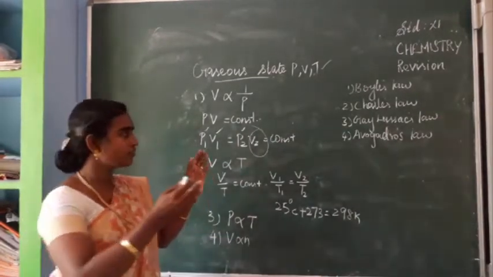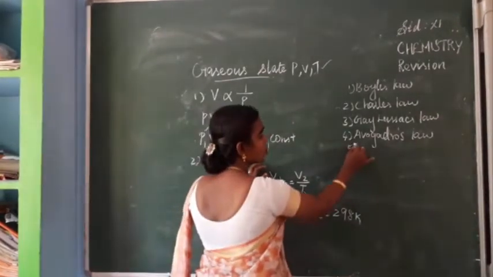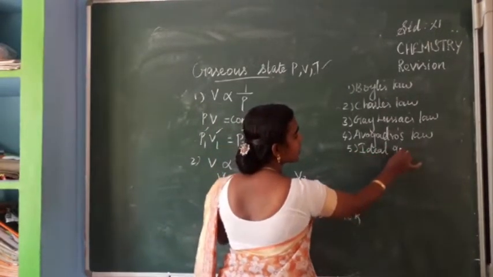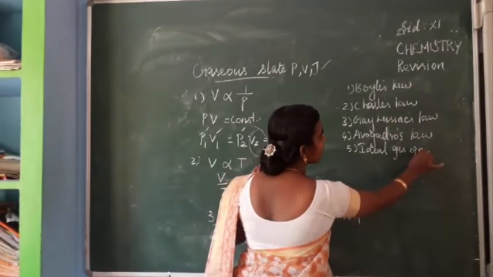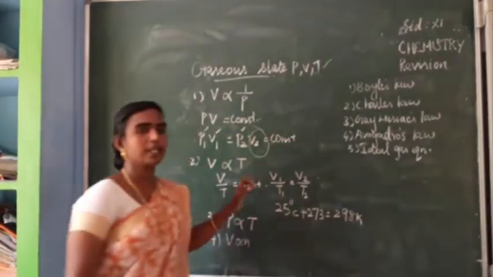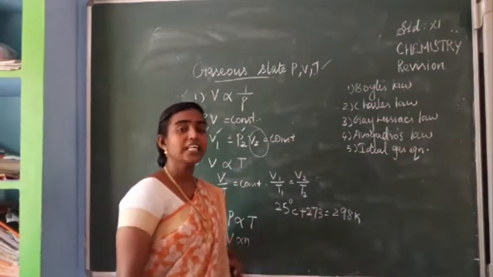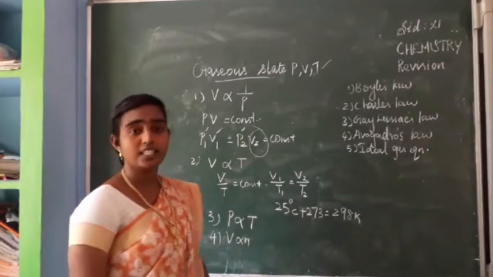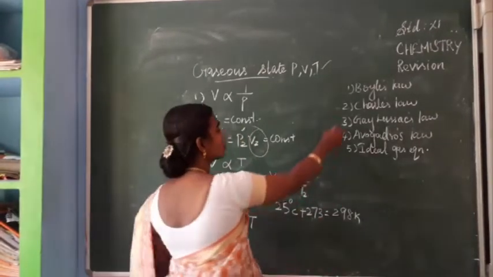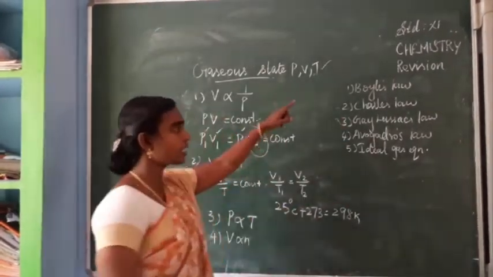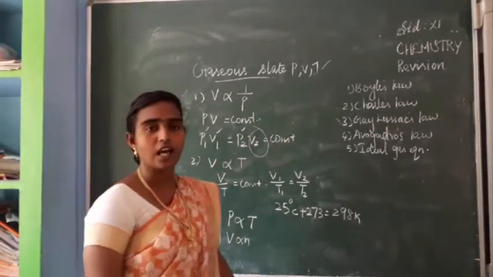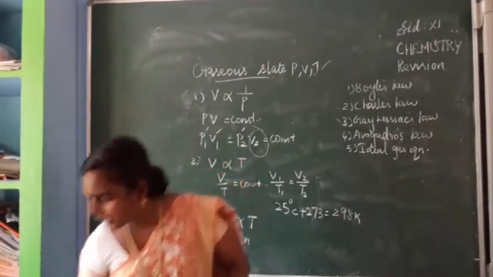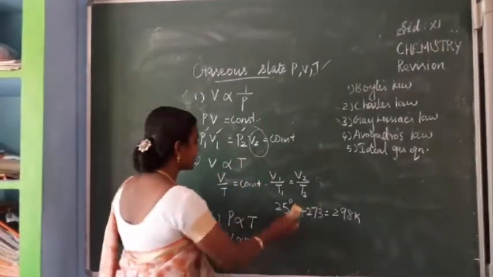So after finishing Avogadro's law, in your book the derivation of the ideal gas equation is given. At the end I am writing the important question, you can take a screenshot from there. So, the ideal gas equation. We can derive it from these laws. No need of Gay-Lussac's law. Using Boyle's law, Charles' law and Avogadro's law, you can derive the ideal gas equation. How can you derive it?